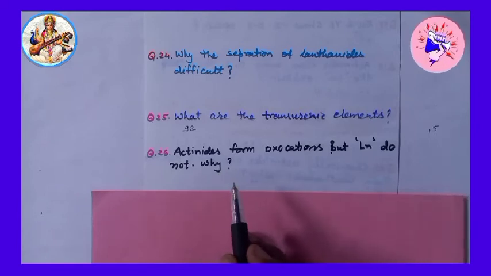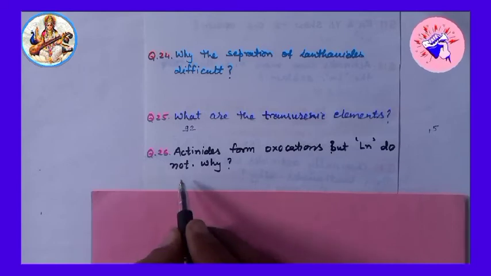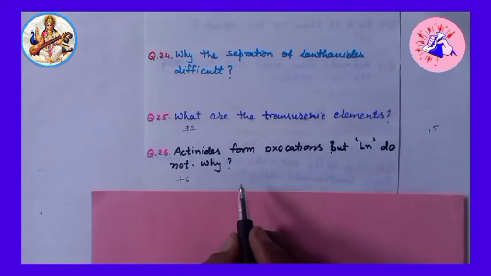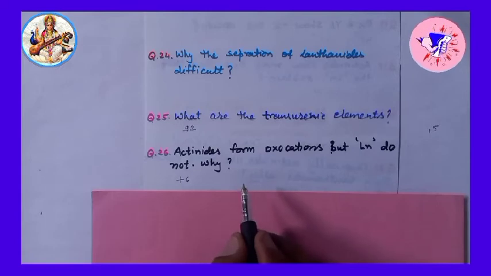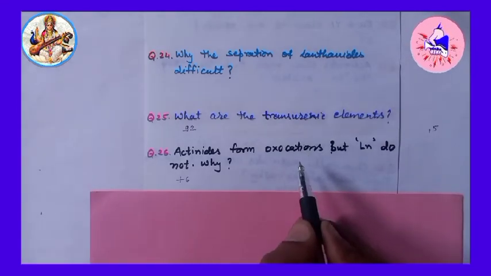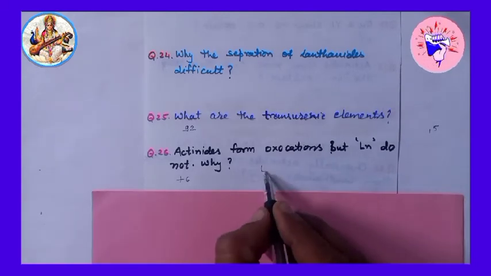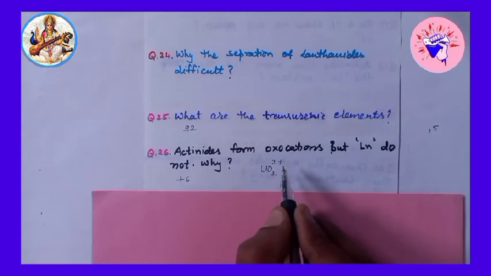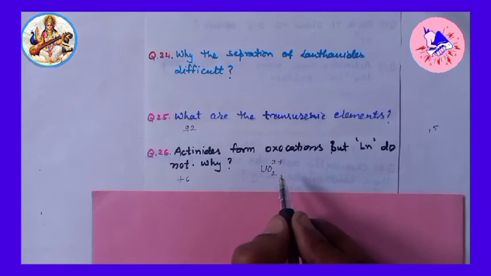Answer will be, when the oxidation state of actinides increases to +6, then they do not form simple ions. The higher oxidation states lead to high charge density on actinides, which favors the formation of oxocations such as UO2 2+ in solid state and in solution.